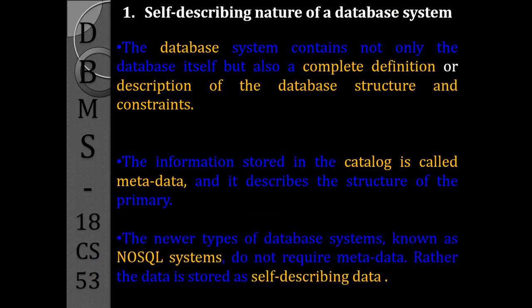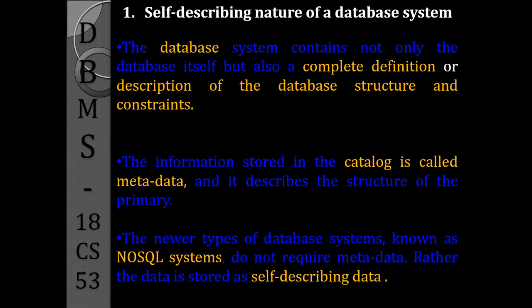And nowadays we are having a special type of systems like NoSQL systems. The NoSQL systems do not require metadata. In the absence of metadata also, they will describe the data.